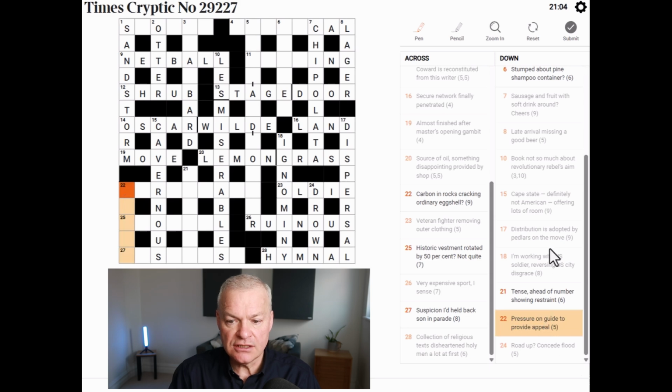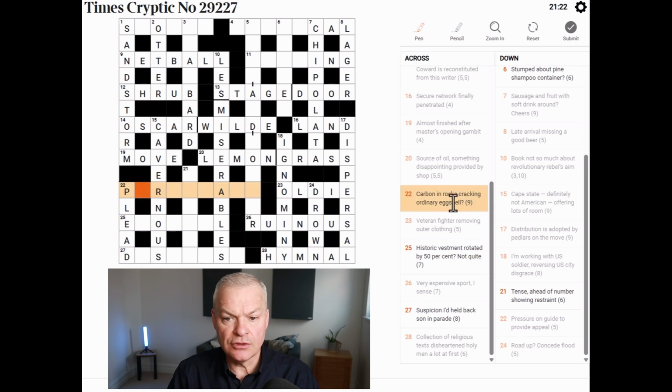Pressure on guide to provide appeal. Well, pressure could be P, the abbreviation. Yes, on guide, on lead, to provide appeal. Well, plead could be appeal. Now, does this P help? So we're not looking for an anagram of carbon in rocks.